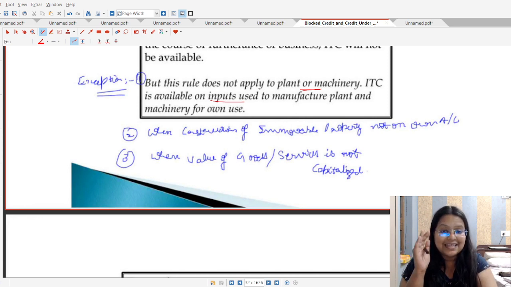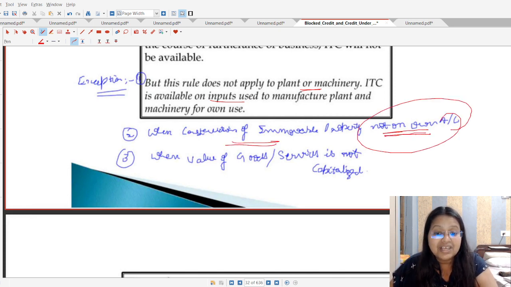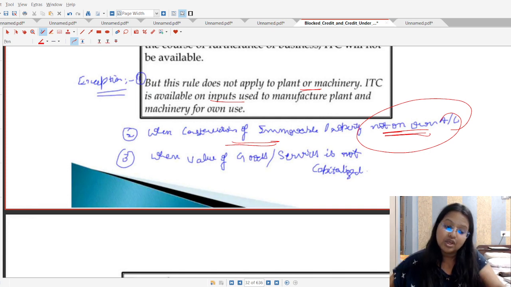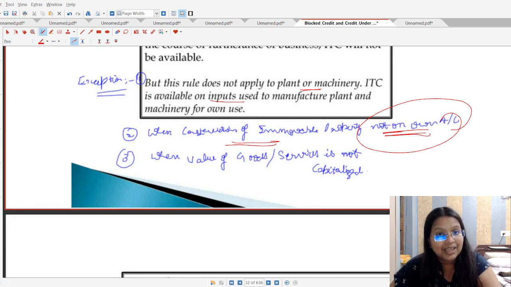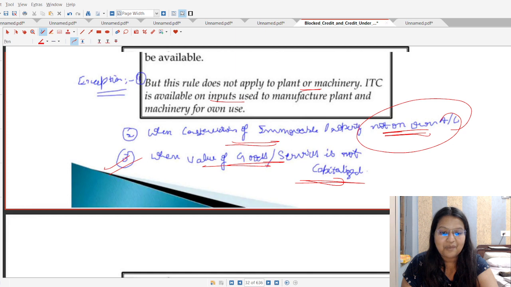But yes, now the important exception here is when the construction of immovable property is not on own account. So if the construction is done not for own account, for any other account, in that case ITC shall be allowed, because in that case it will be considered as similar line of business. And the third category is if the person has not capitalized the value of goods or services they have used to construct this immovable property, so they can avail the ITC, but it should not be capitalized. Please keep it in your mind.